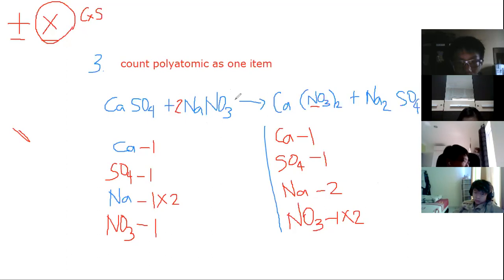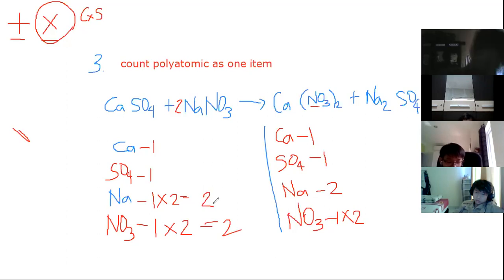How many nitrate do we have in here? 1 as well, right? 2 times 1 is also 2. So therefore, they are already balanced. Do you understand? You get it now?